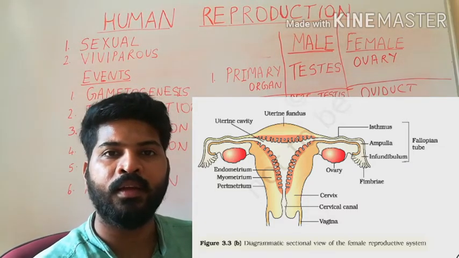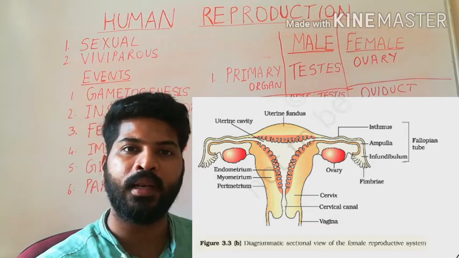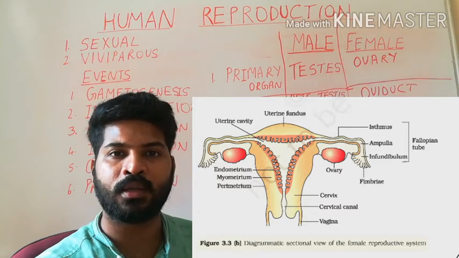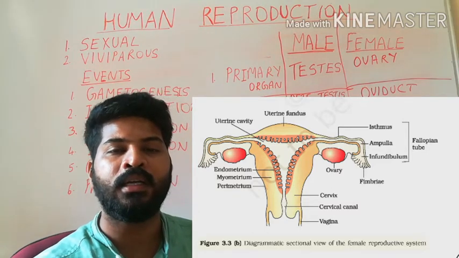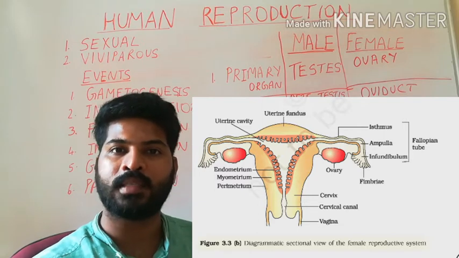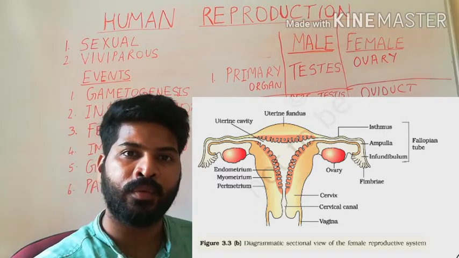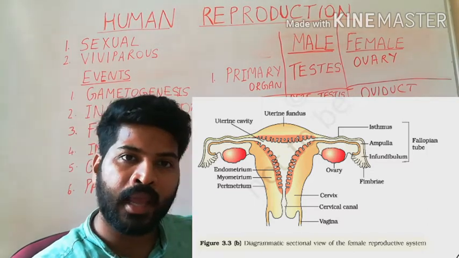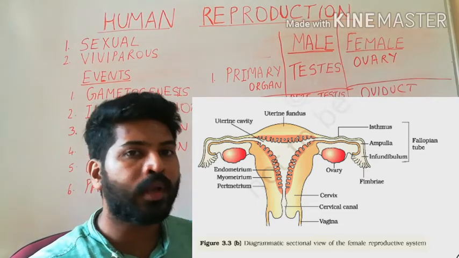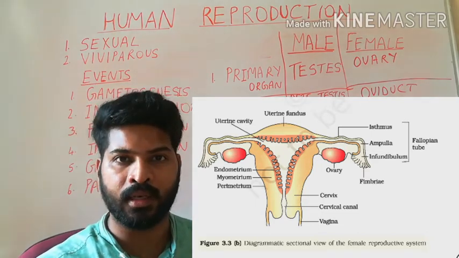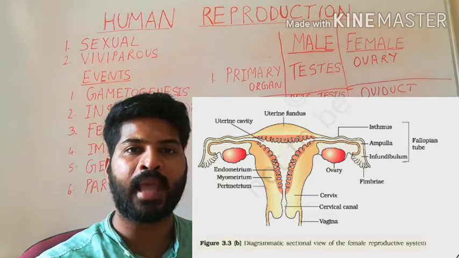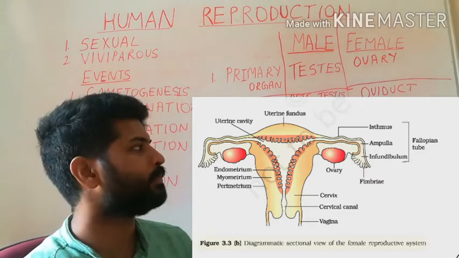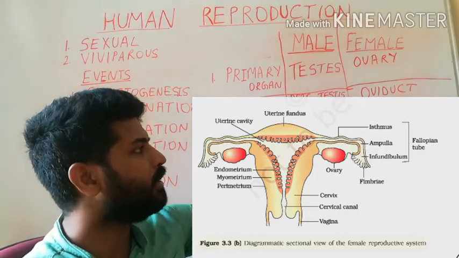This uterine cavity will then continue down and it will lead into the cervix. The lumen of the cervix, or the cavity, is called the cervical canal. The cervical canal then leads into the vagina. The cervical canal and the vagina together form the birth canal. This is the canal or the place through which childbirth takes place. That is the accessory ducts.